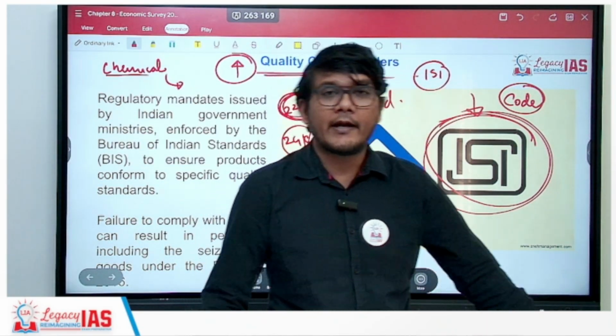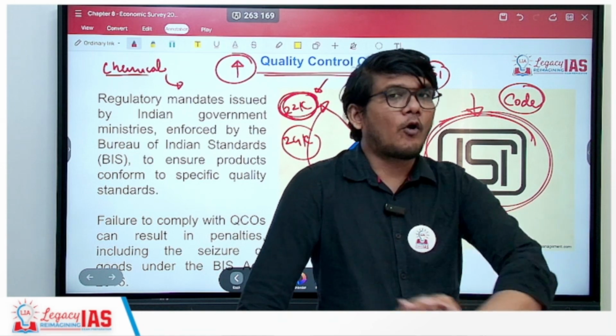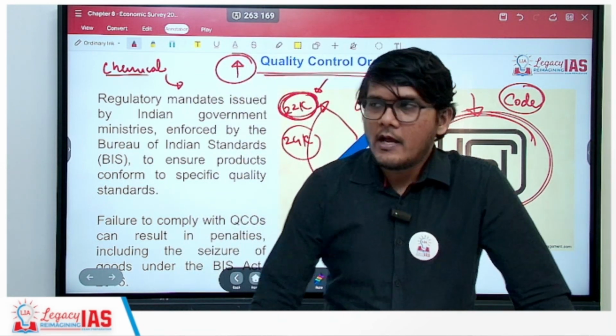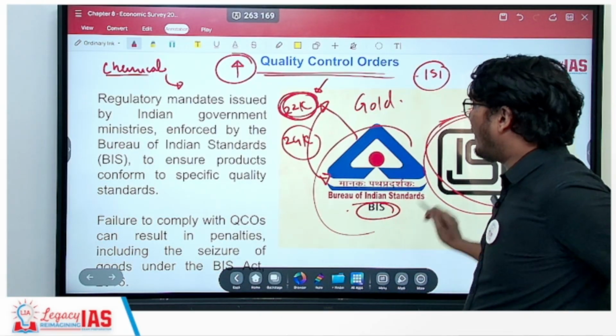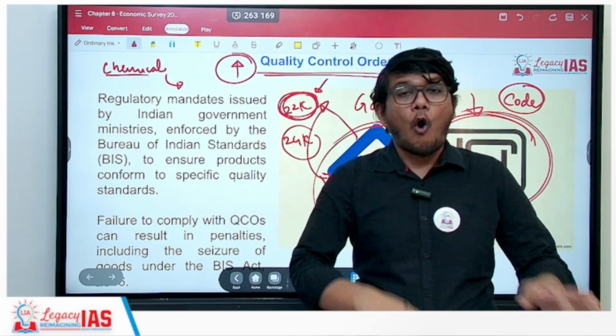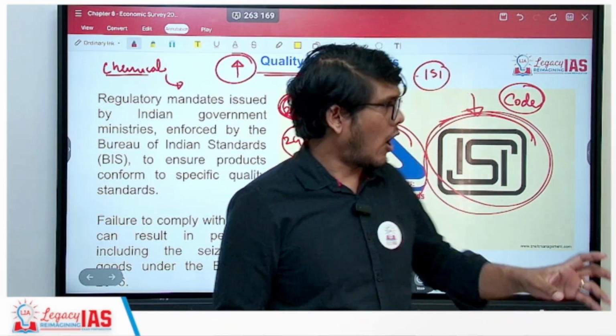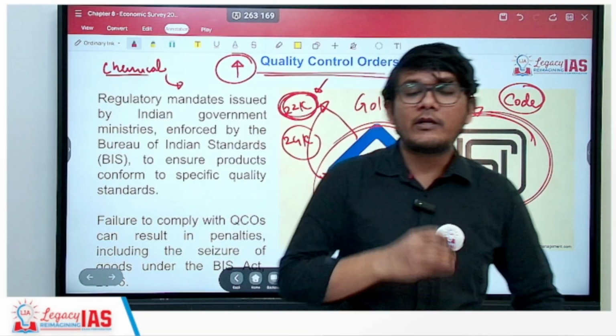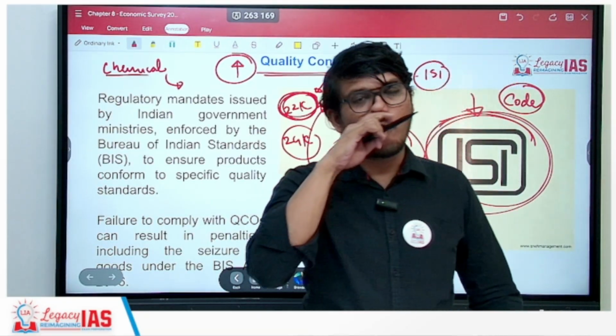But the idea is, if there is a BIS mark, that means if you have bought gold of 22 carat, it will belong to 22 carat only, as this BIS mark ensures it. So all these marks that are there, the hallmarks, the ISI, the BIS, actually ensure the quality and safety of the product.